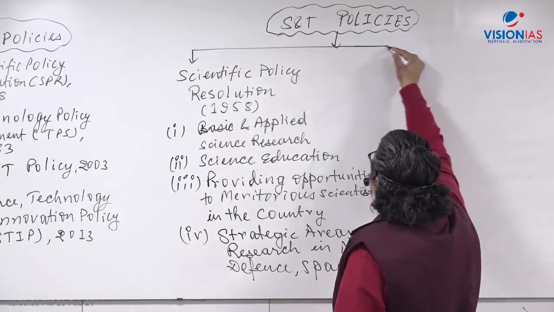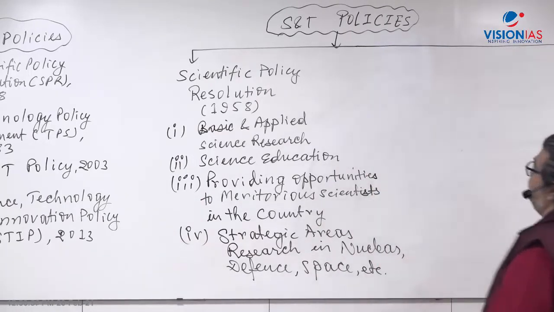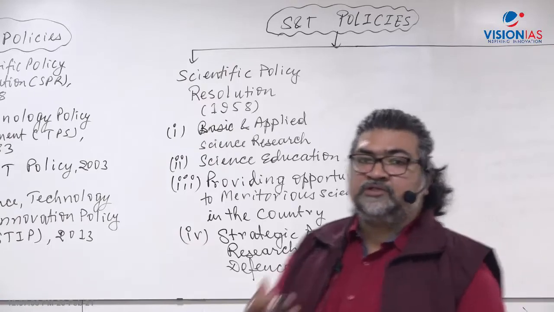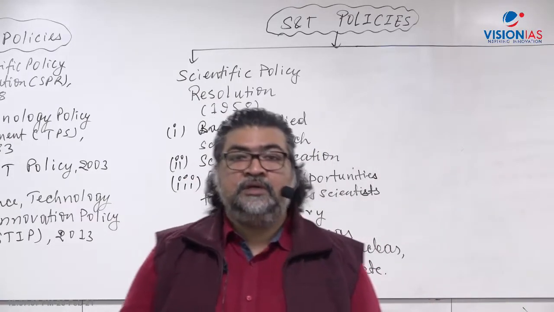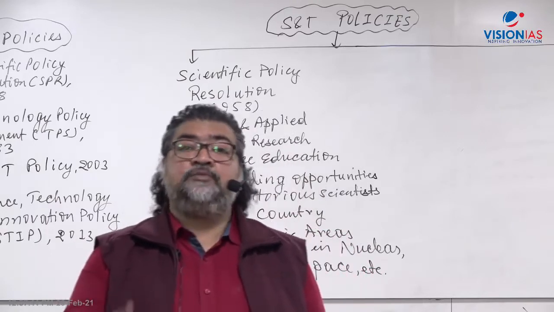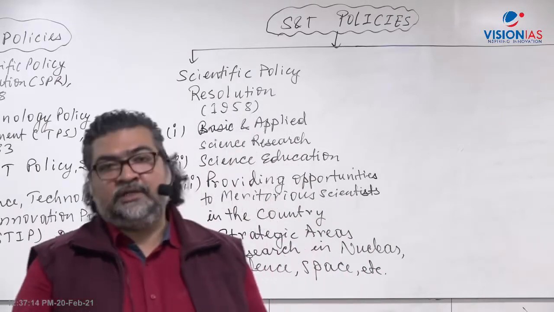All right. Now what comes here? When India became independent, we didn't have enough resources, right? We were dependent on foreign countries, and we didn't have enough scope or capacity to invest heavily in R&D. Many of the technologies were not present in India.